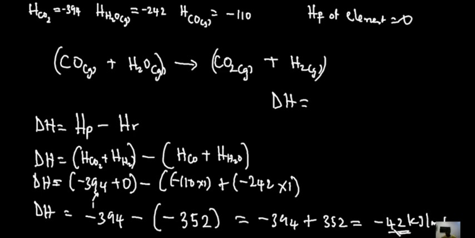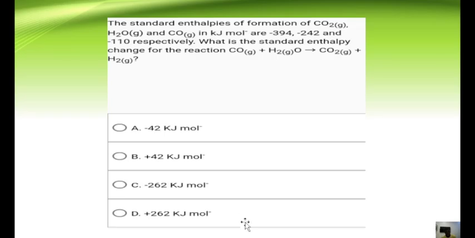So that's that basically. It's quite simple, right? You notice that all you need to do is make sure your values with their signs are inputted into the formula accurately, and once you do that, you would have no issue solving this particular question. Okay, so let's check if our answer is in the options. We have minus 42 here, and that's our answer. We also have plus 42. So notice that if you have made a mistake in your signs, you could actually get either of these values. So our answer is minus 42 kilojoules per mole.